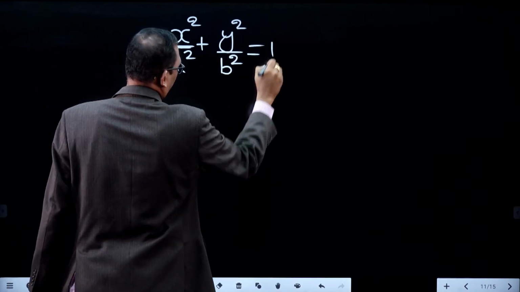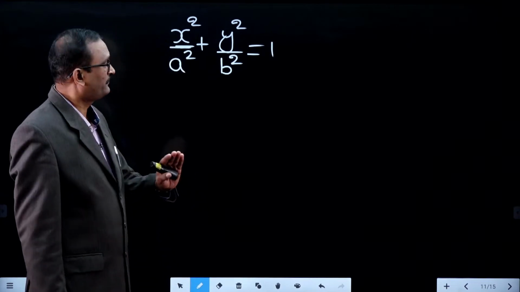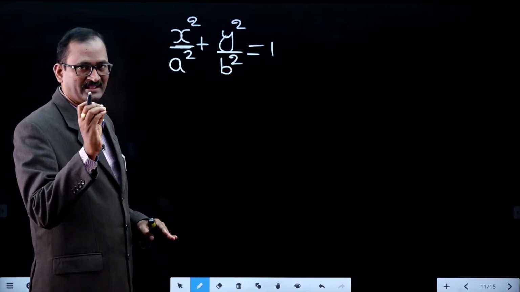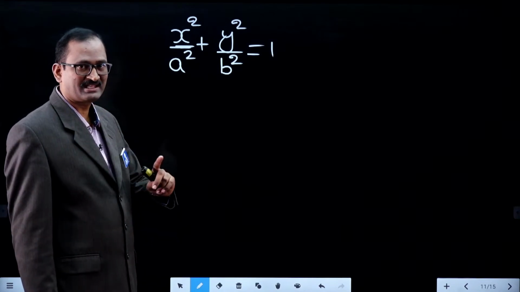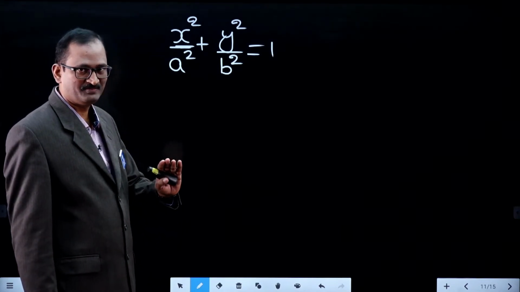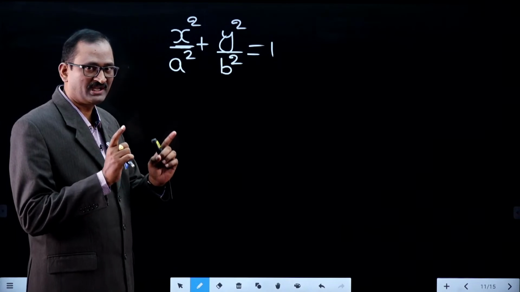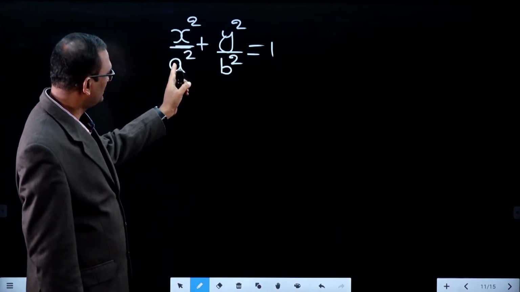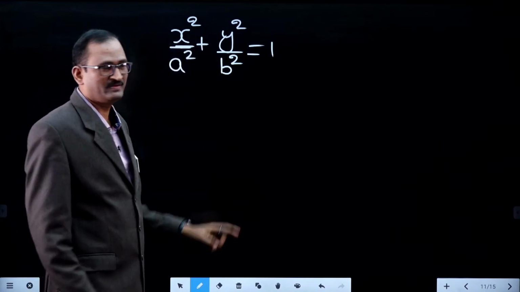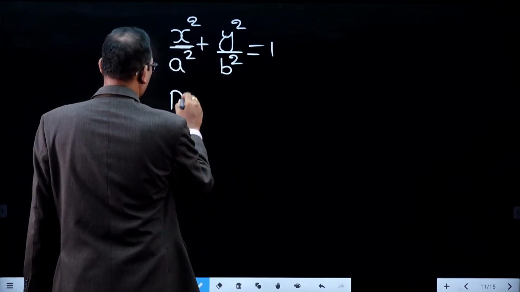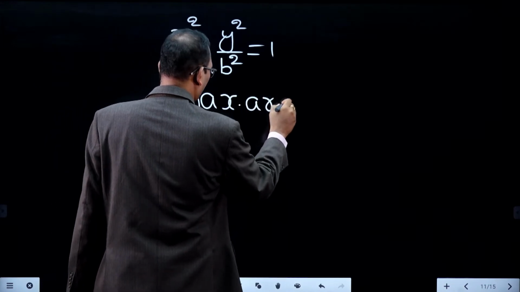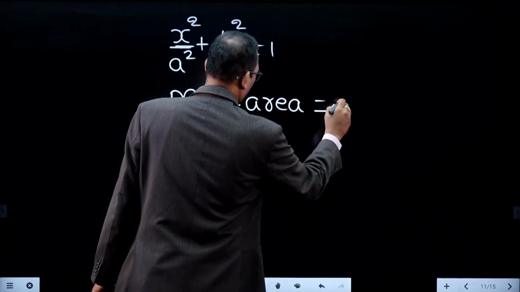The question would be: find the maximum area of a rectangle that can be inscribed inside the ellipse, meaning the vertices of the rectangle lie on the ellipse x square by a square plus y square by b square equal to 1. In this case, what would be the maximum area of a rectangle?